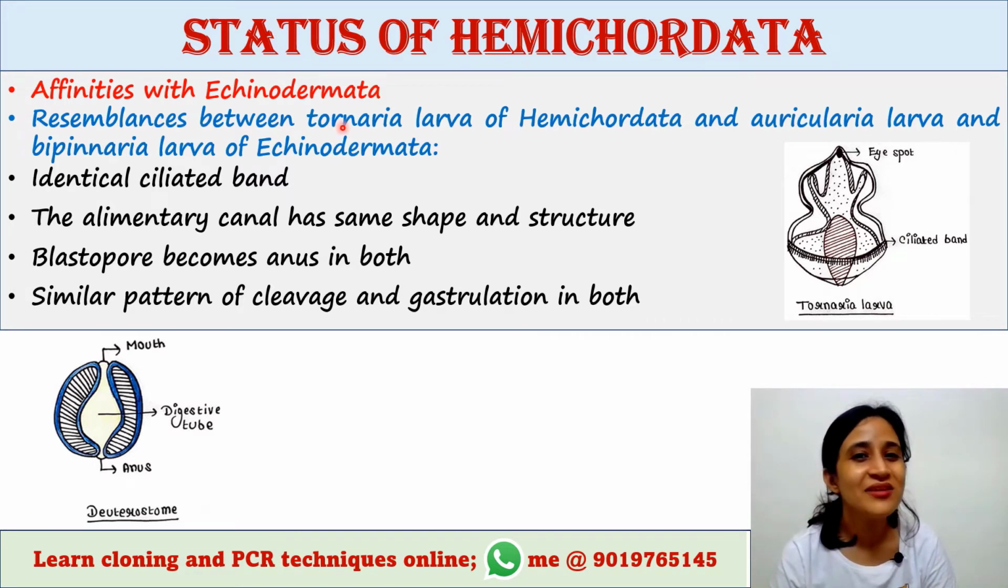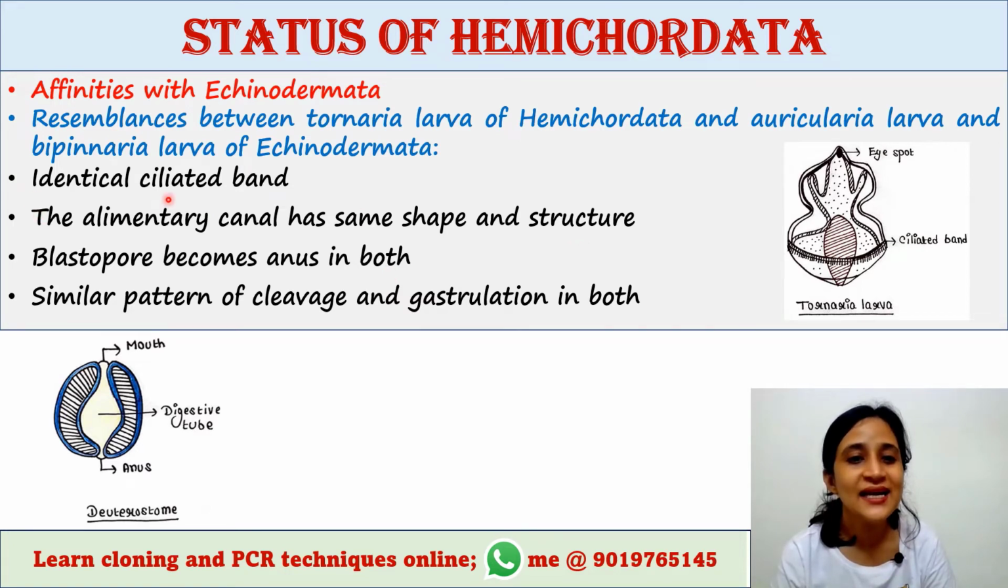Actually there is no resemblance between adult Hemichordata and adult Echinodermata. But the Tornaria larva of Hemichordata shows a very striking resemblance with the Auricularia larva and Bipinnaria larva of Echinodermata. The larvae of Echinodermata are called Auricularia and Bipinnaria, and the larva of Hemichordata is called Tornaria. So they have some similarities. These are the resemblances.